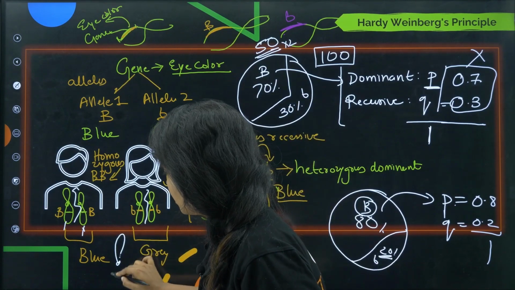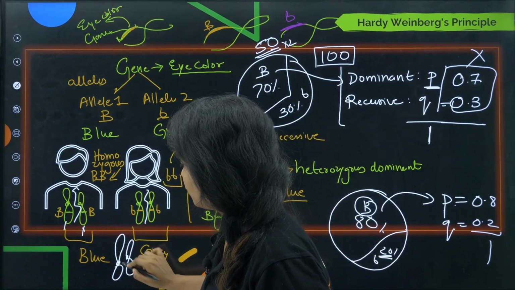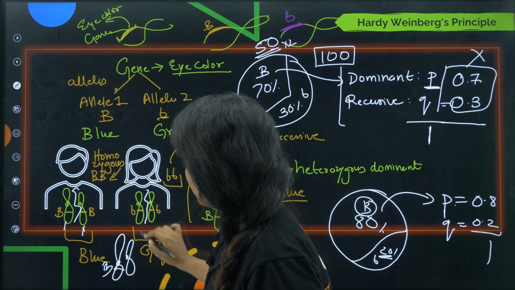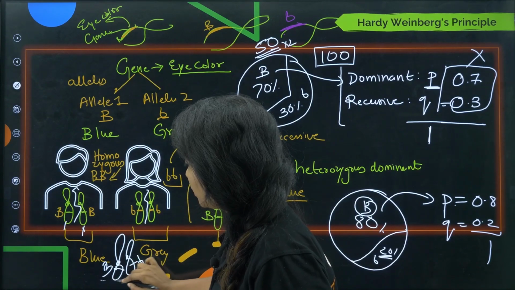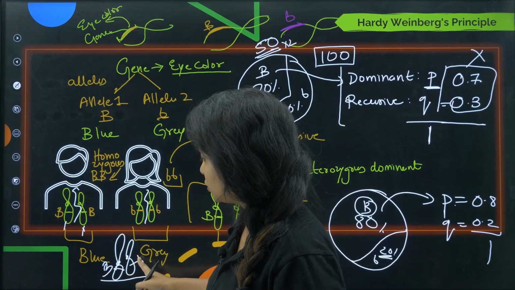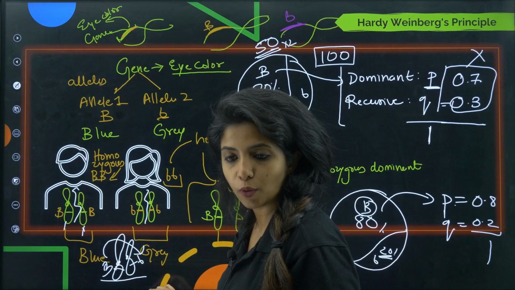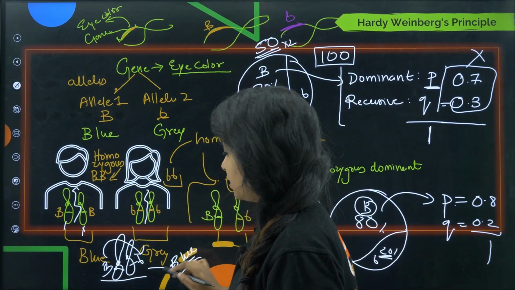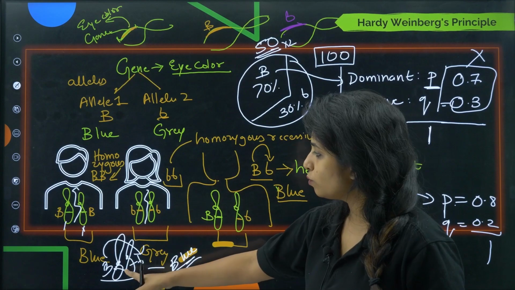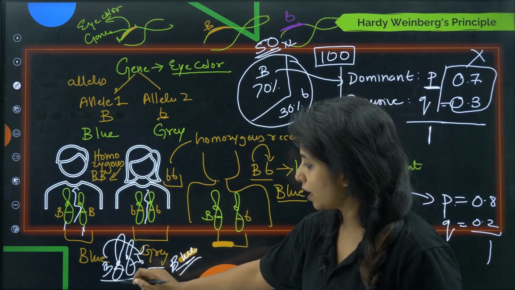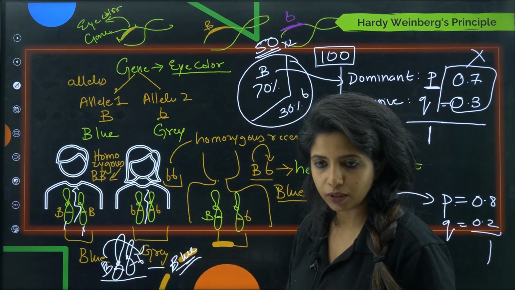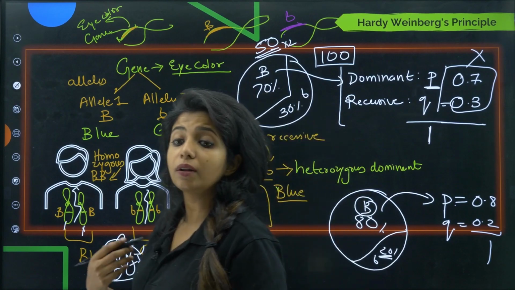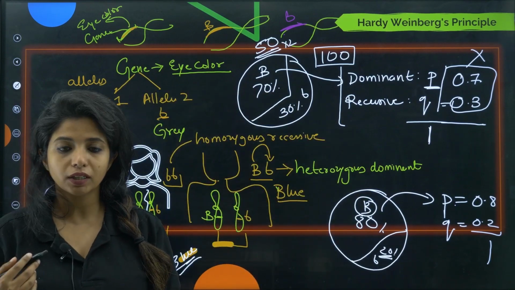Again, I will be having a new pair of chromosomes, one from my father, having capital B, one from my mother having small b. What is my eye color, children? If this is capital B and this is small b, capital B will dominate over the small b and my eye color will be blue, my dear children. Now is it homozygous or heterozygous? It is heterozygous. There is one capital B and one small b. So it has to be heterozygous. Now this is all important. That is why I am telling you.